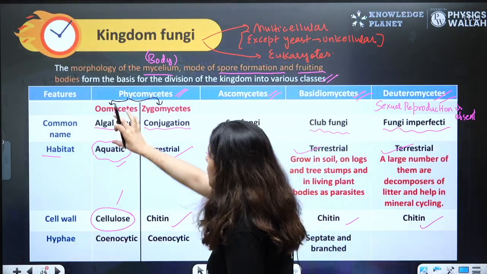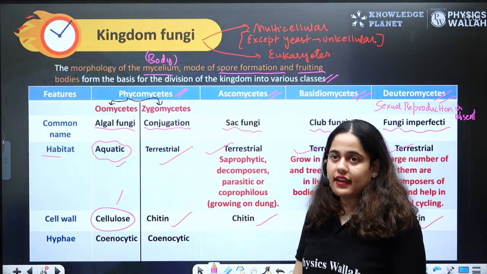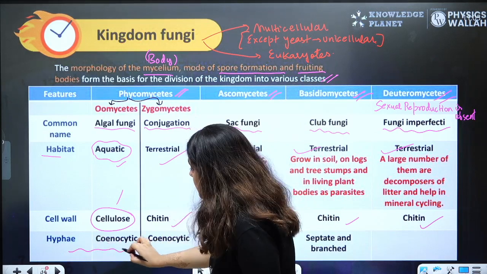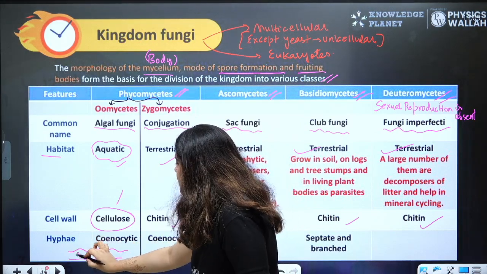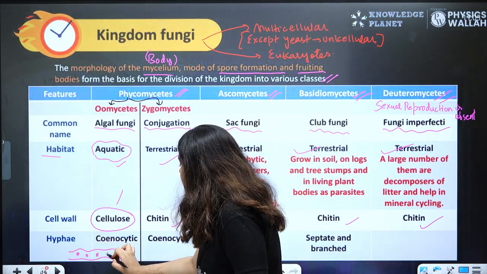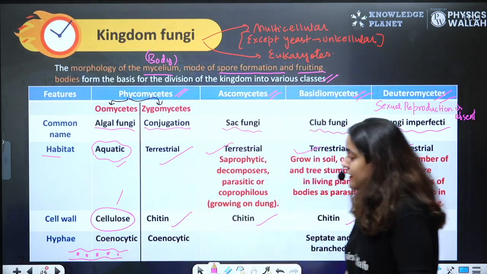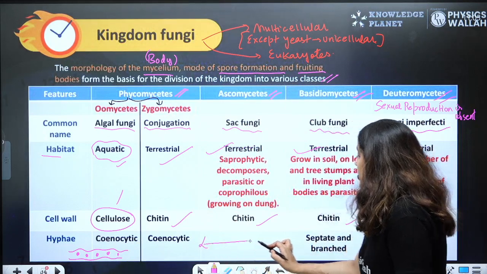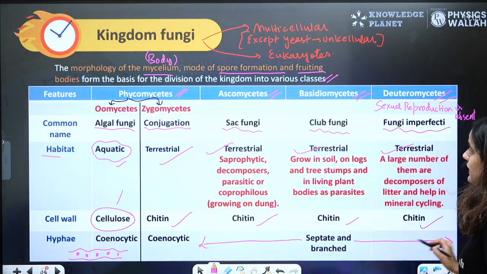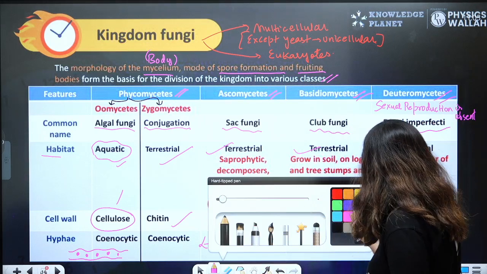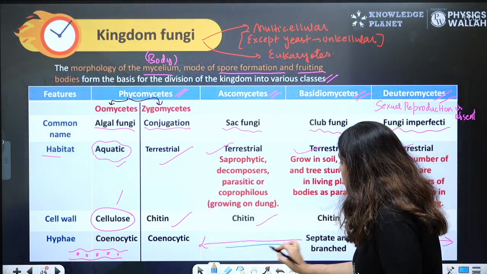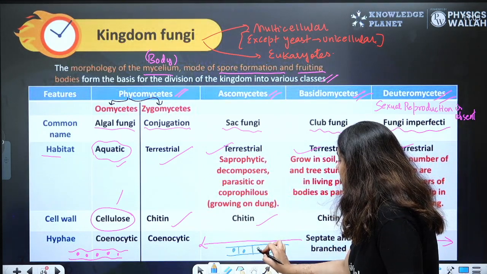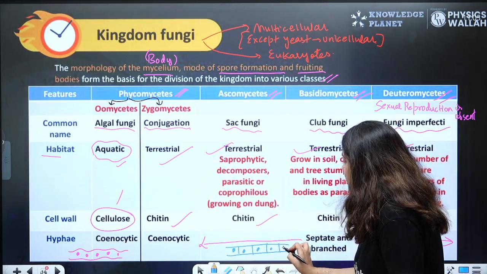Hyphae. Both Oomycetes and Zygomycetes have cenocytic hyphae. Cenocytic hyphae means they don't have any septum between their nuclei. When the body is like this, it is known as cenocytic. Whereas Ascomycetes, Deuteromycetes, and Basidiomycetes have a septate body, which means you will find a septum after each nucleus.